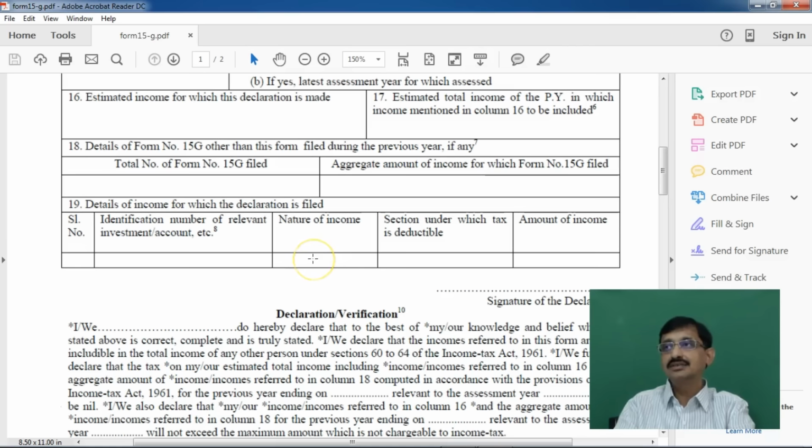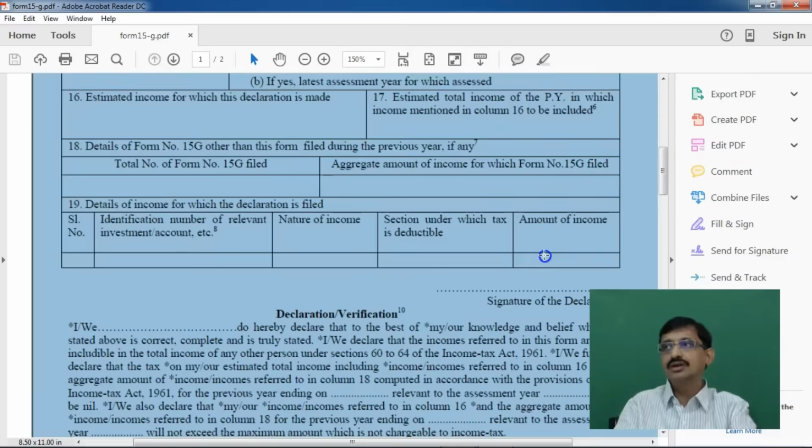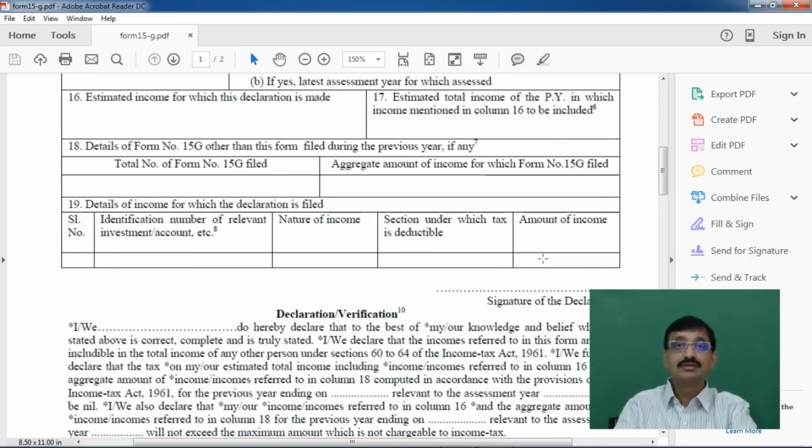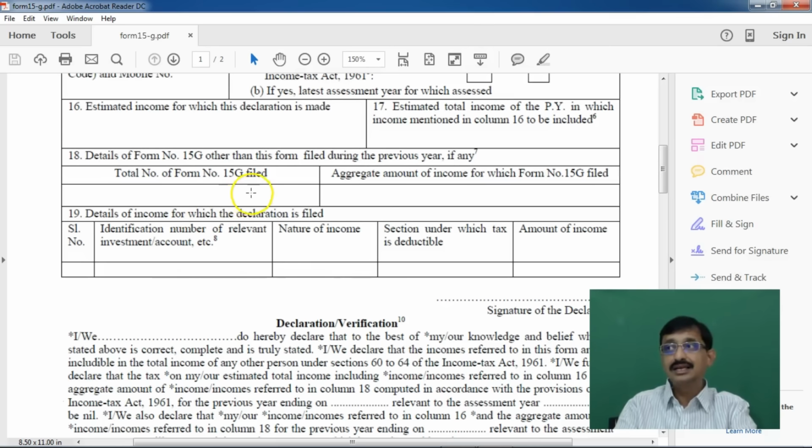Now here I have to give the nature of income, it is interest, and the section under which the tax is deductible, 194A, whatever it is, the nature of income, and what is the amount of income. The second declaration is being given for 14,000, that I have to mention. So friends, the payees should be very careful while declaring or mentioning the income particulars in point number 16 to point number 19. I once again stress upon this particular point that you should be very careful while filling point number 16 to point number 19.